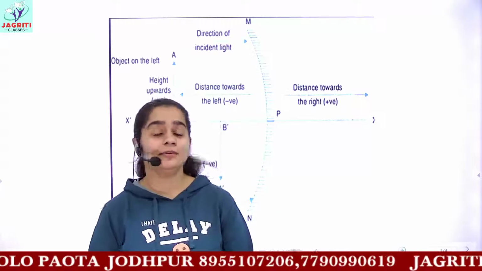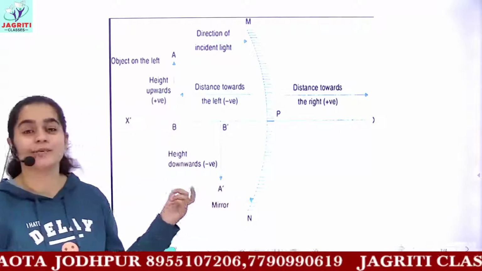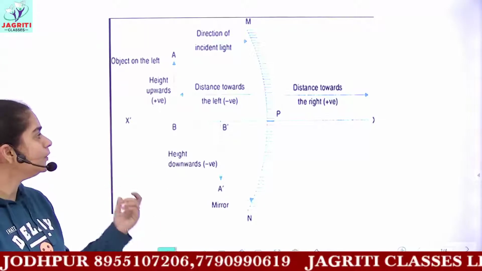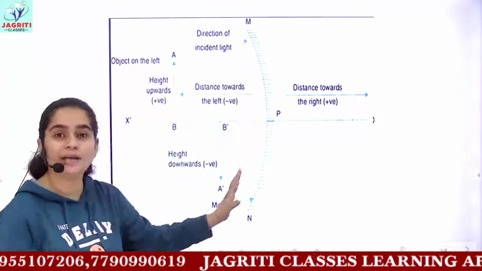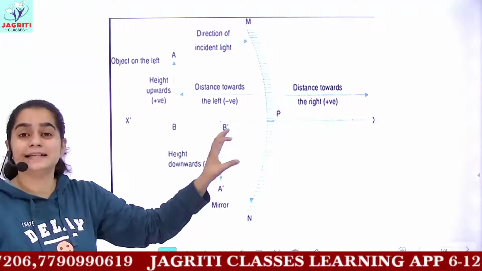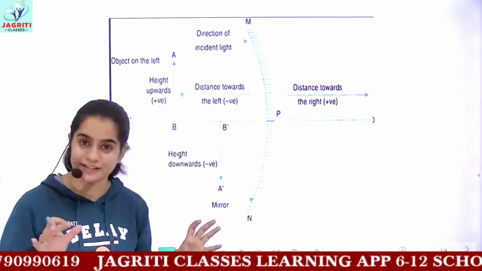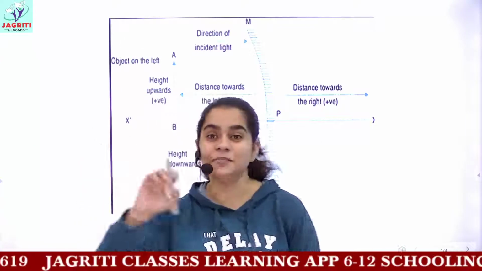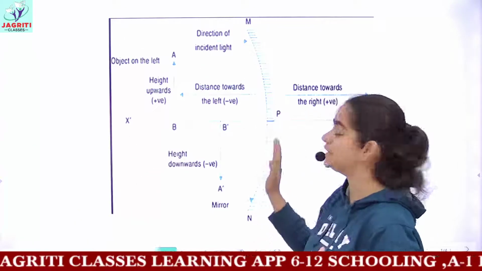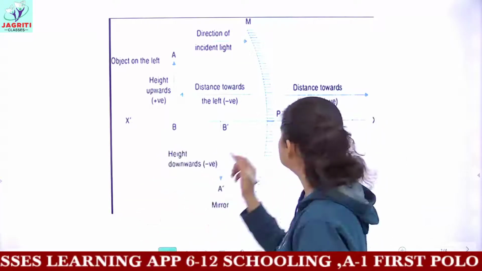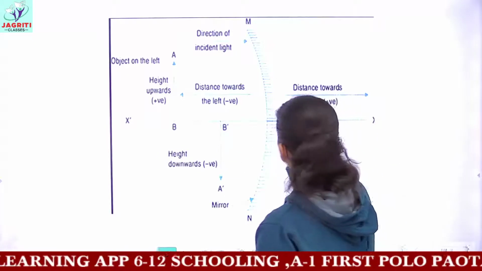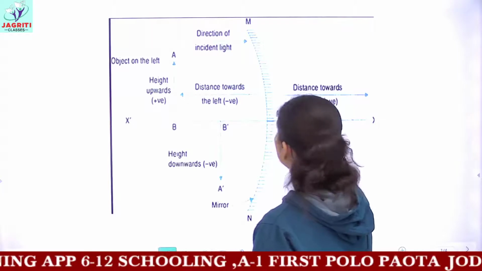Today we have to discuss a new topic, which is sign convention. I already told you what is sign convention. That is basically when you consider a mirror, and this mirror is considered to be lying on the origin, that is, on the Cartesian system. We consider the mirror to be placed on the origin point. That is, if I talk about the coordinates of the pole of the mirror, this pole would be lying at a point 0, 0.